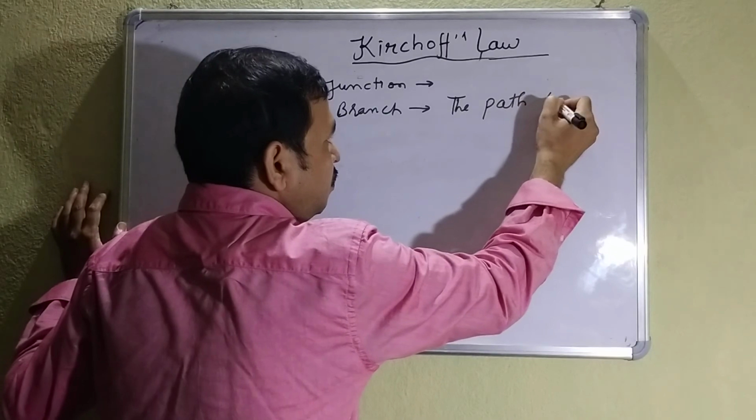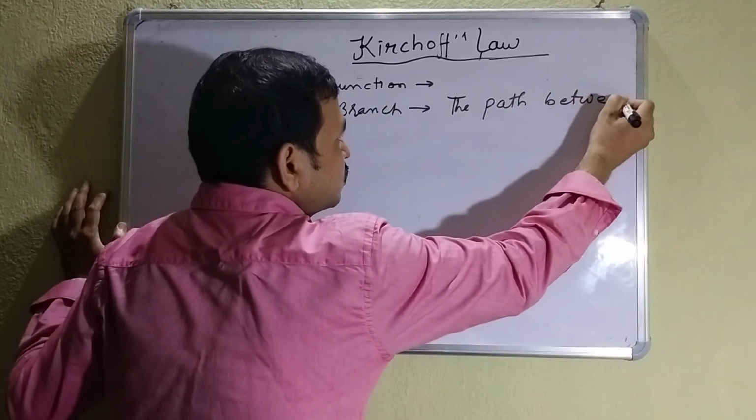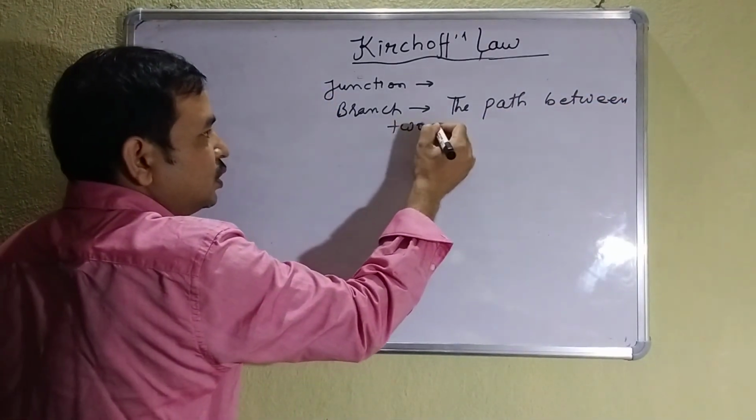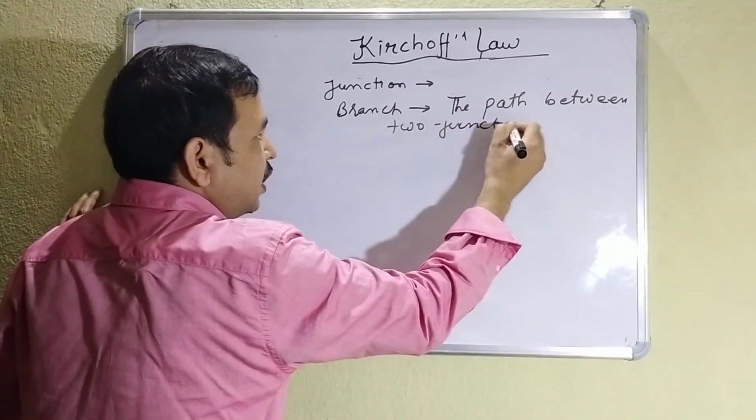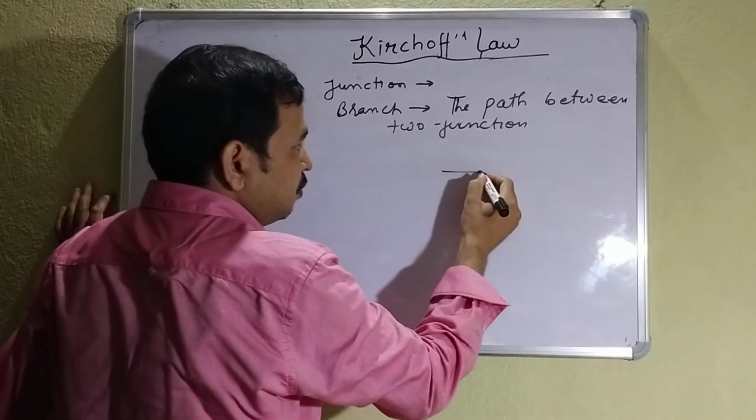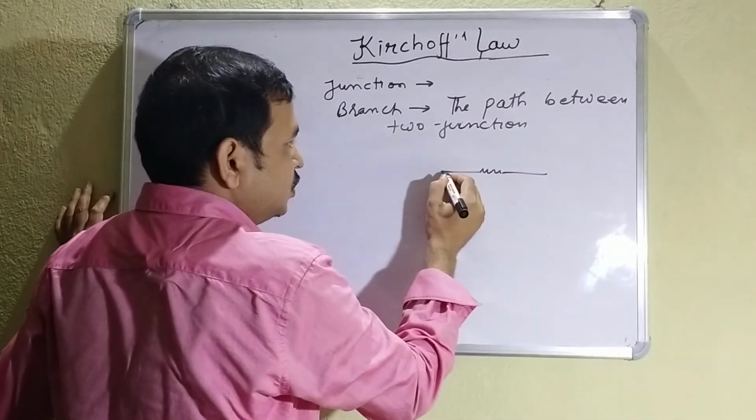The path between two junctions is known as a branch. For example, suppose I am drawing one circuit.